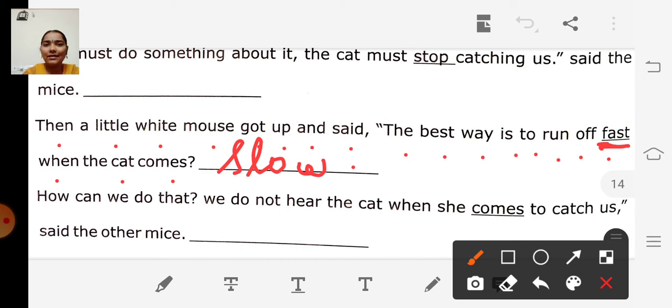Then look at the next sentence. How can we do that? We do not hear the cat when she comes to catch us, said the other mice. So in this sentence, they have underlined the word comes.